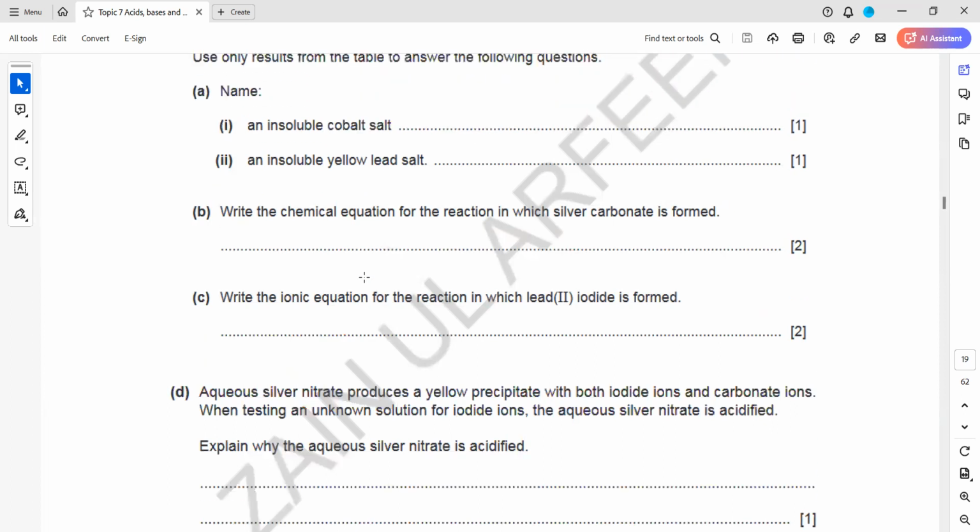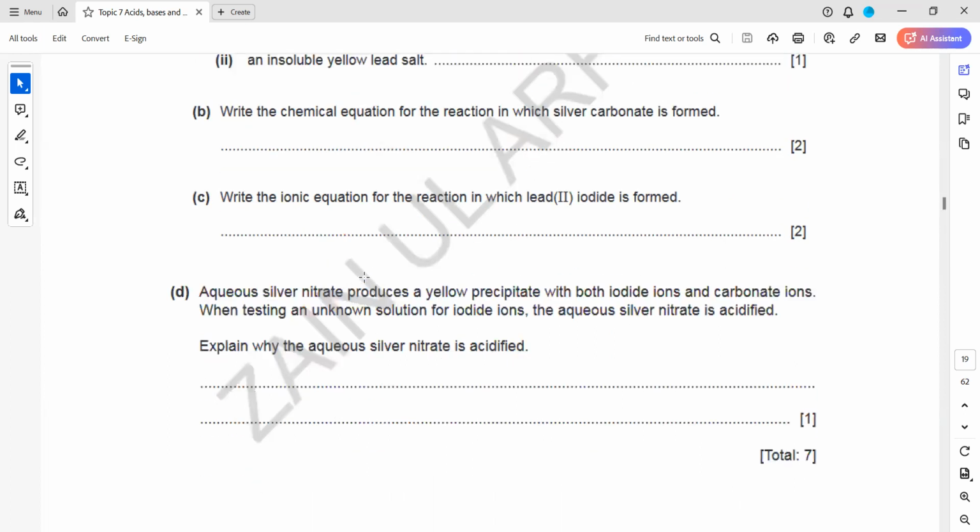Write an ionic equation for lead(II) iodide formation. So how is lead(II) iodide formed? Lead(II) iodide means lead is +2 and iodine is group 7, -1. So lead(II) iodide will be PbI2. That is what we want.